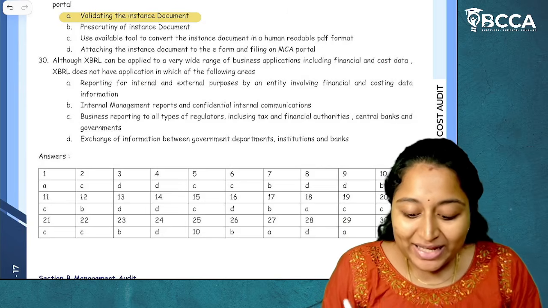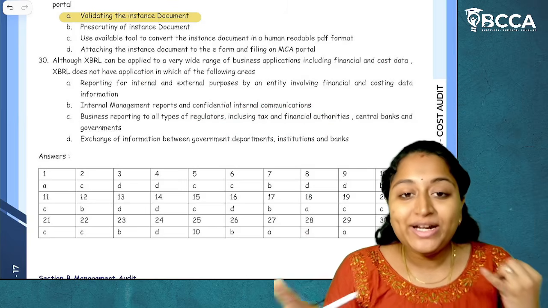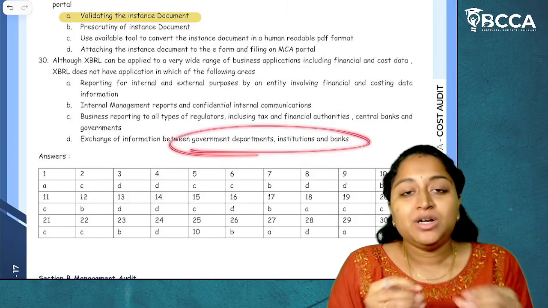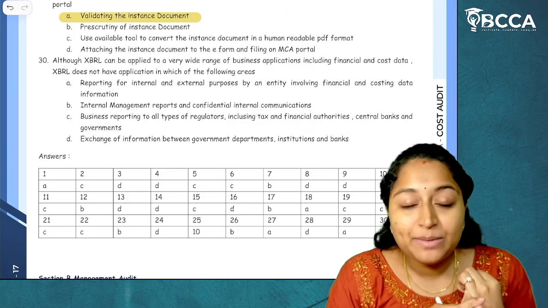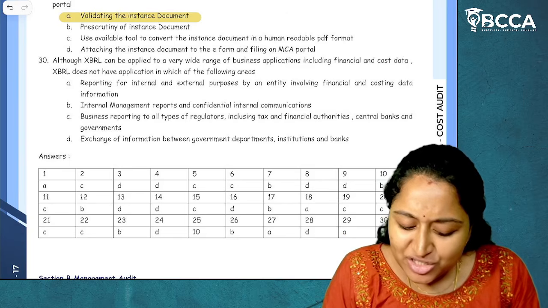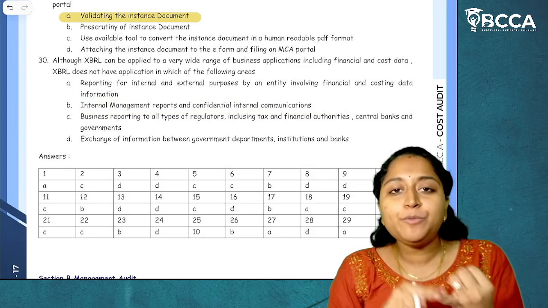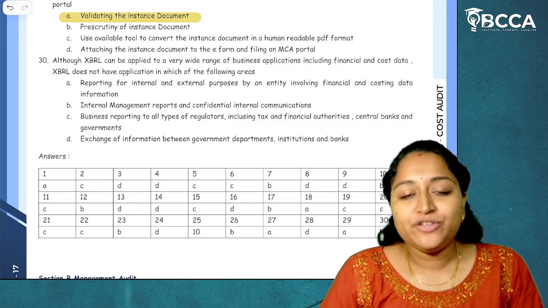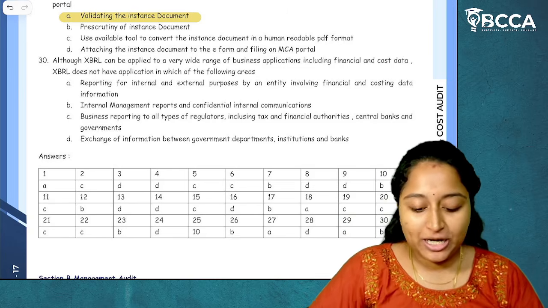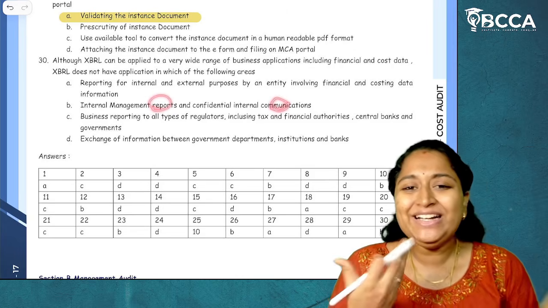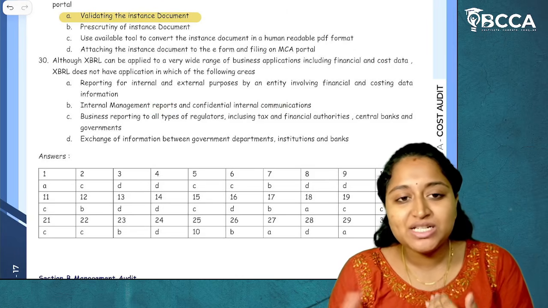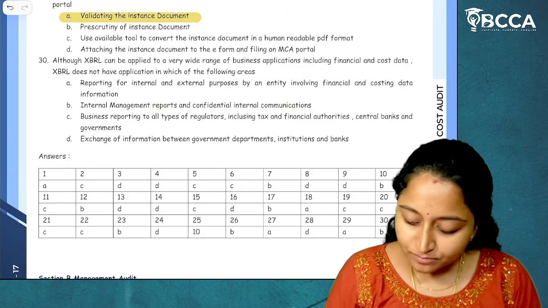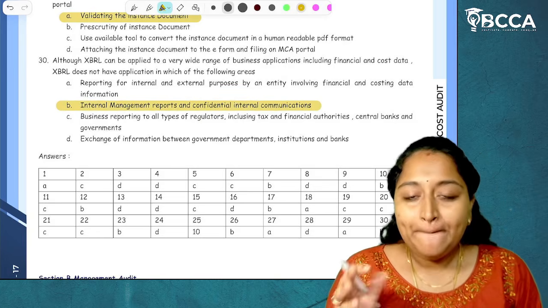The answer is yes. Can they use it for reporting to regulatory authorities, for tax authorities? The answer is yes. Can they use XBRL for reporting to government departments? The answer is yes. But is it just for preparing internal management reports? Do they use XBRL? No. XBRL is reporting, which means the official reporting which is being done. Now, for management reports and confidential internal communications, XBRL need not be used. I hope it is clear. Okay. So, the answer will be option B.